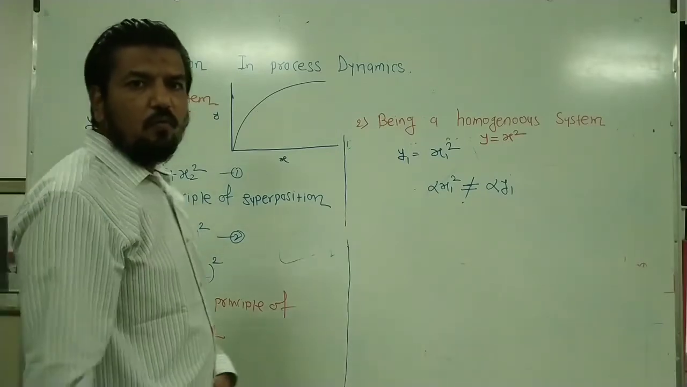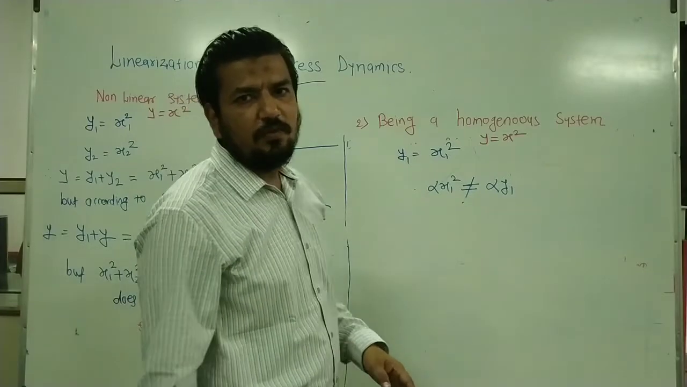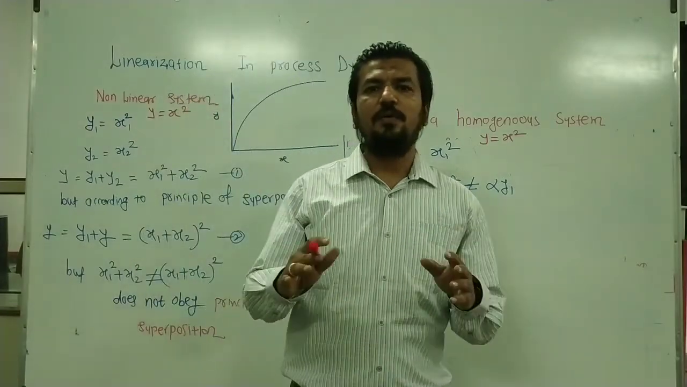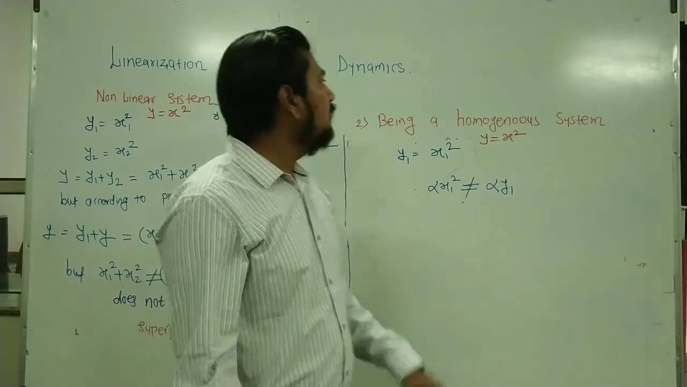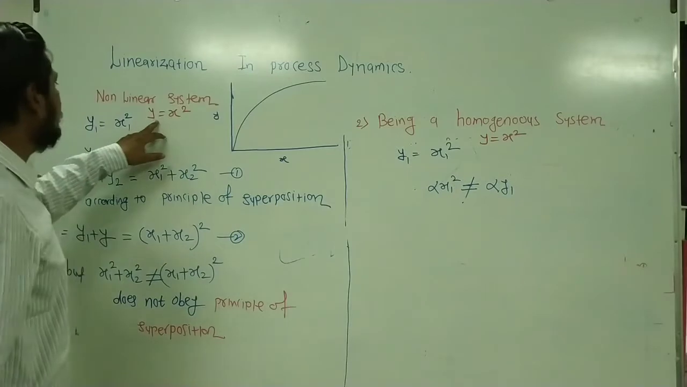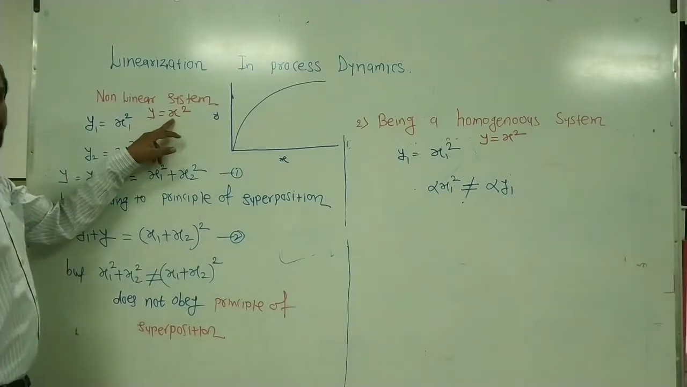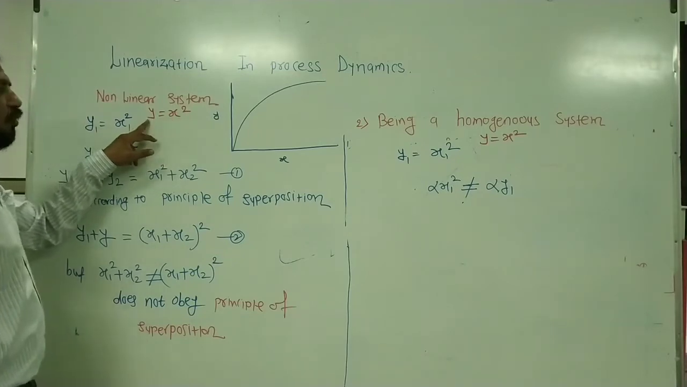Let us see now what is a non-linear system. The non-linear system is that system which does not obey the principle of superposition and which does not obey the principle of homogeneity. Let us consider an example. Consider the example that y is equal to x square.